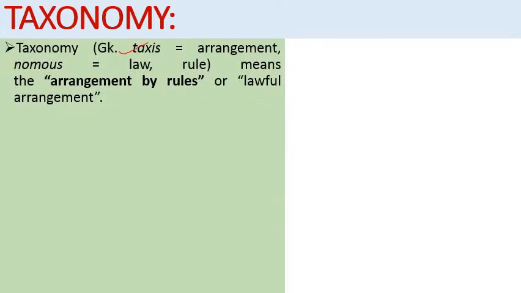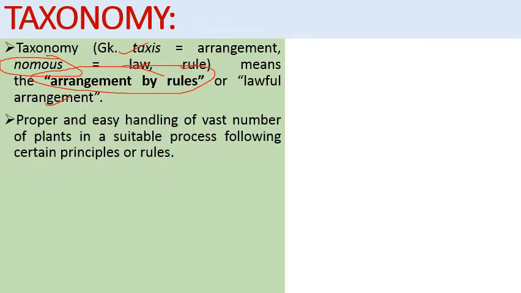Firstly, taxonomy. It is derived from the Greek words taxis, which means arrangement, and nomos, which means law or rule. So it means arrangement by rules, or lawful arrangement of living organisms, especially plants. Why is it important? Because it helps in proper and easy handling of a vast number of plants, in a suitable process following certain principles or rules.